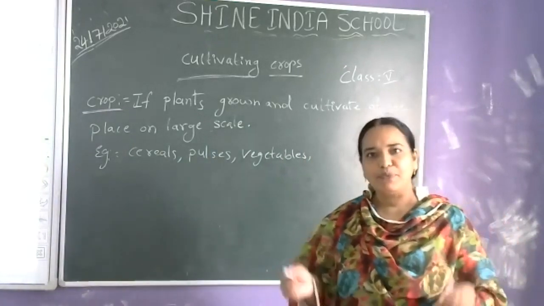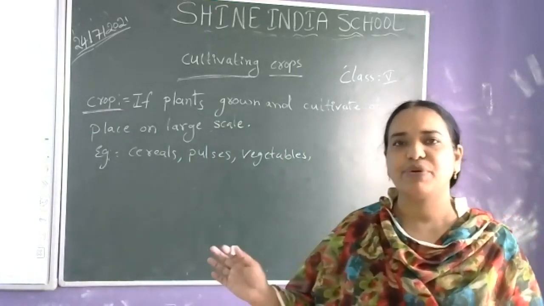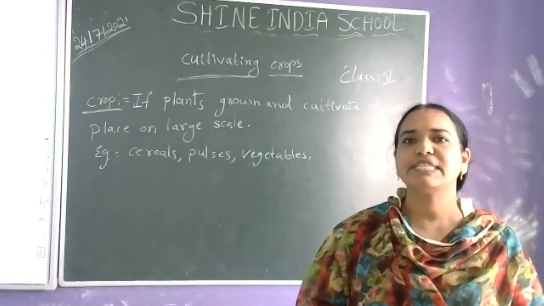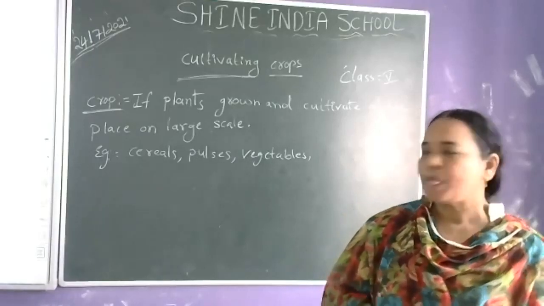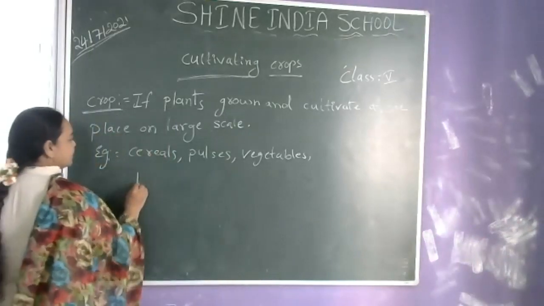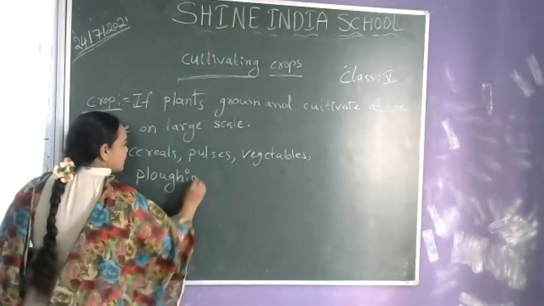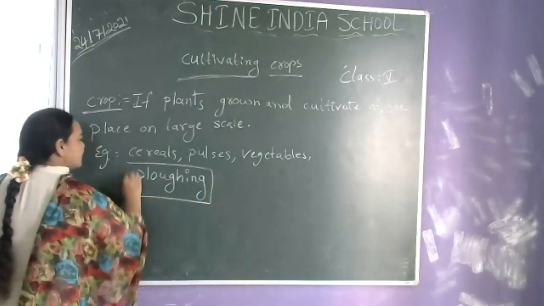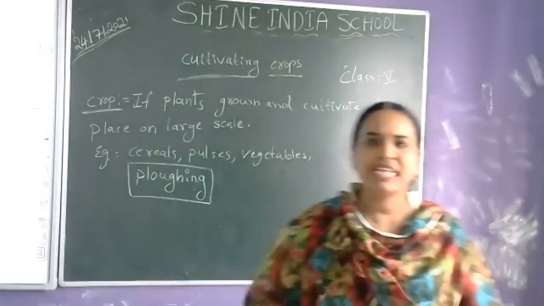So how are we getting the food materials? All those we are going to discuss in this class. So first of all, we will discuss what are the stages involved in the cultivation of crops. So the stages, like first, ploughing. Ploughing is the first stage of cultivation. So what is ploughing?